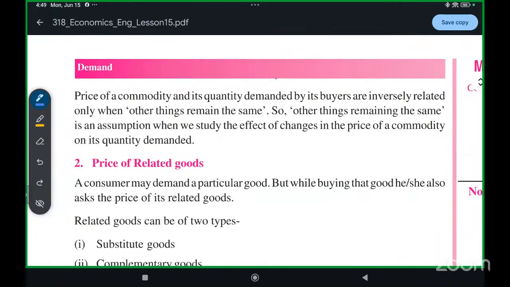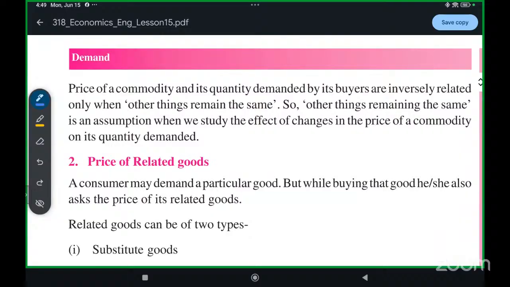Price of a commodity and its quantity demanded by buyers are inversely related only when other things remain the same. Other things remaining the same is an assumption when we study the effect of changes in the price of a commodity on its quantity demanded.